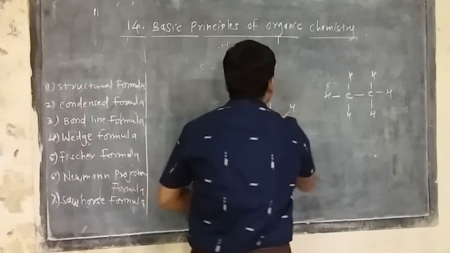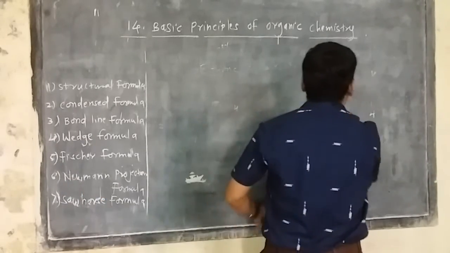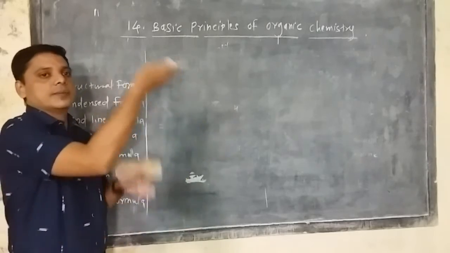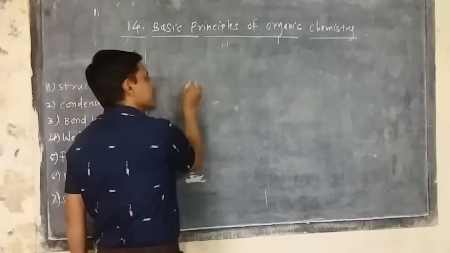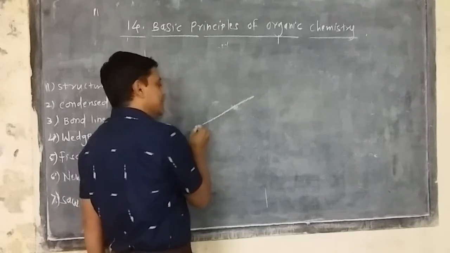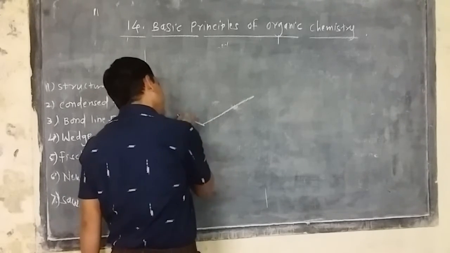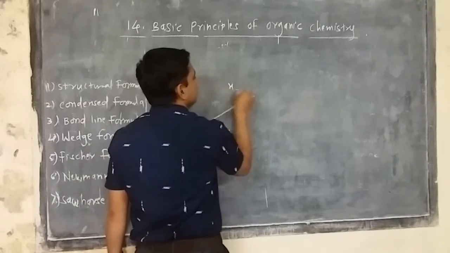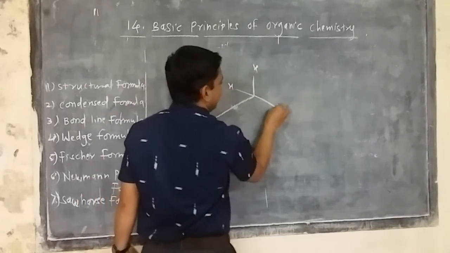Similarly, the seventh formula is the Sawhorse formula. In the Sawhorse formula, one side is the upper side, one side is the below side. Suppose ethane is there. It can be represented in such a way. So say that it is like this. It is again below the paper, above the paper. So this is the idea behind it.